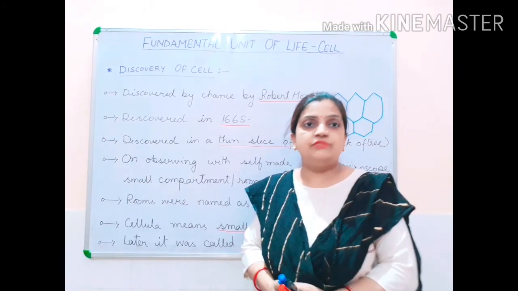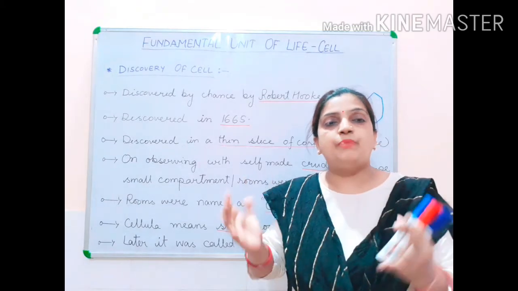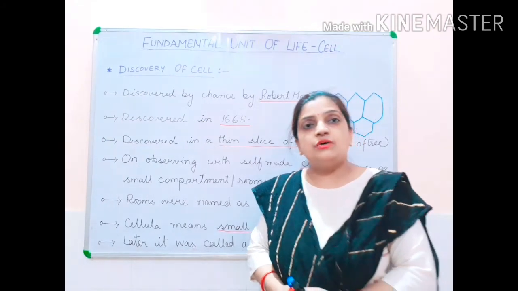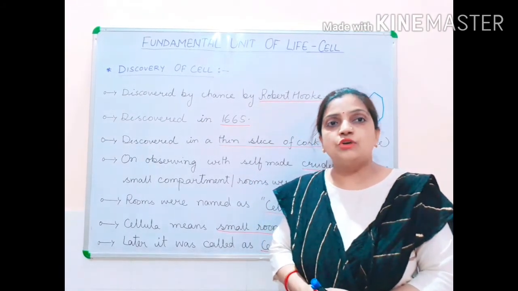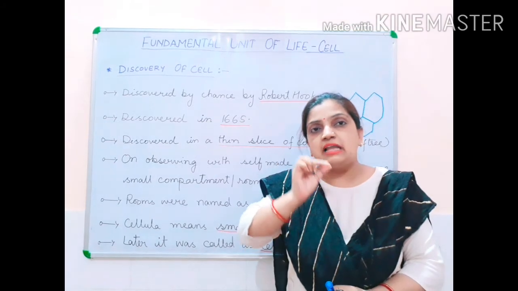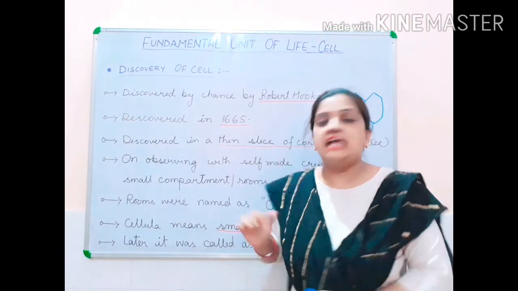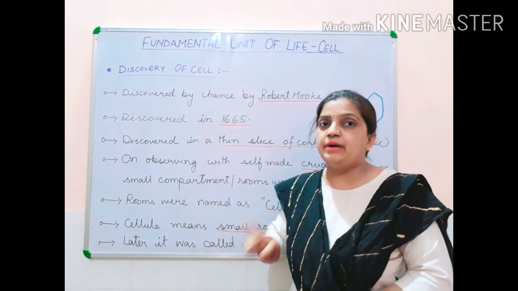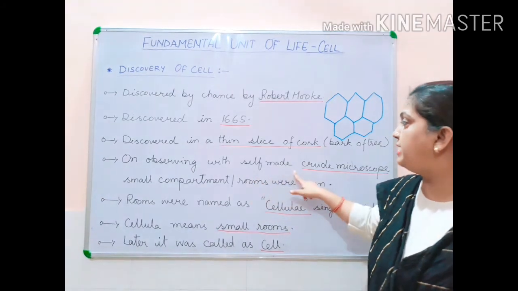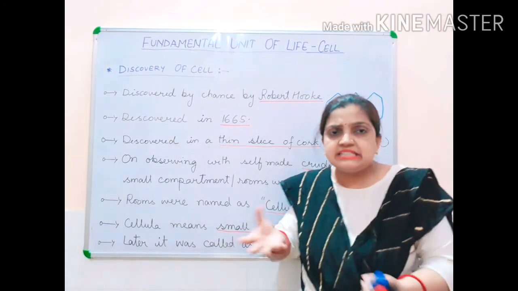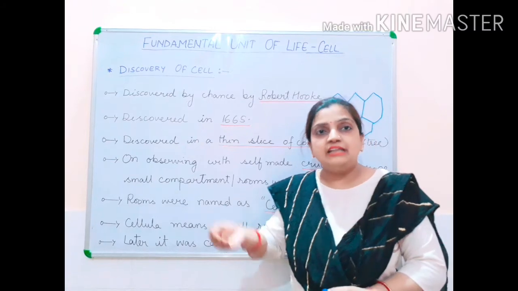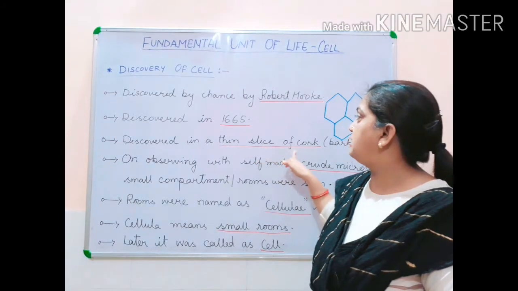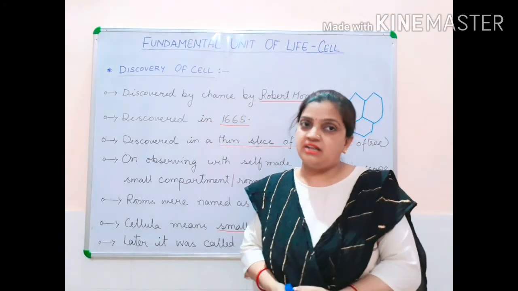Children, you might know what cork is: the outermost part of the tree, which we call the bark of the tree. So one day Robert Hooke was observing that thin slice of cork under a self-made crude microscope, which was very simple at that time. Under that microscope, with the help of a thin slice of cork, the cell was discovered.